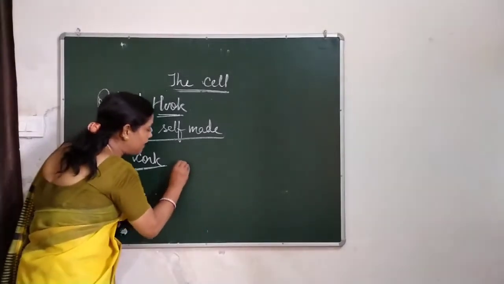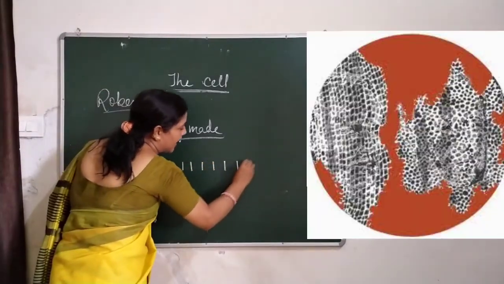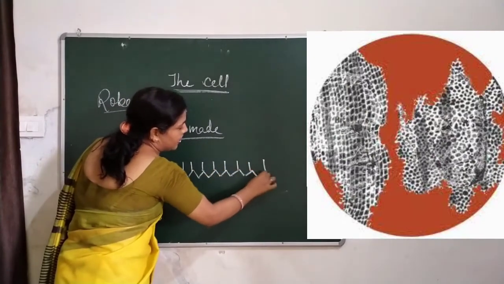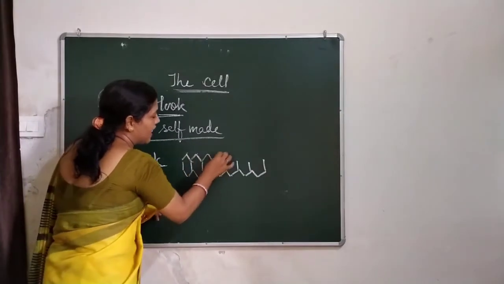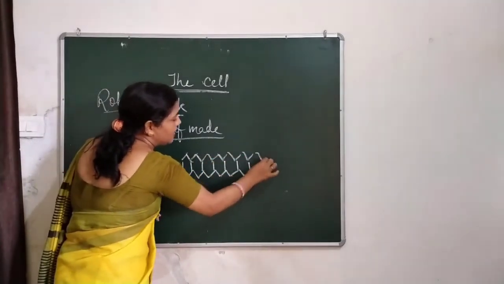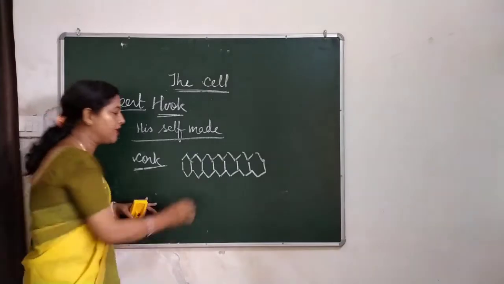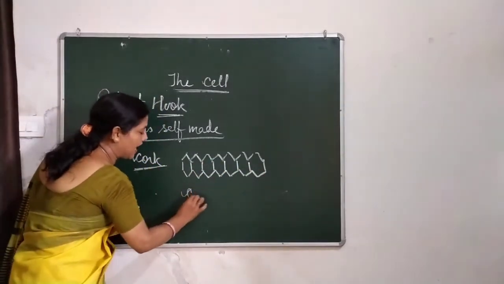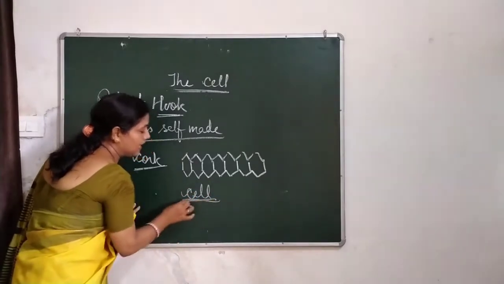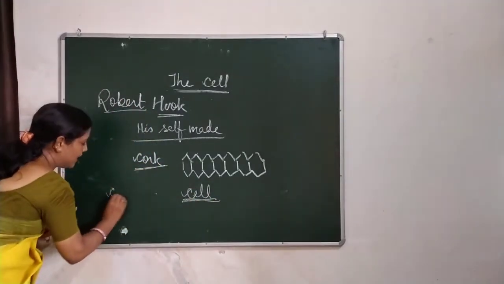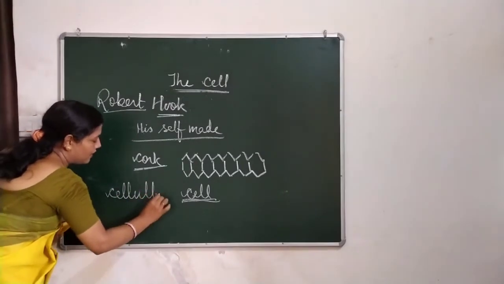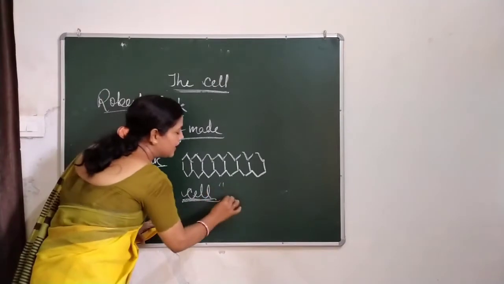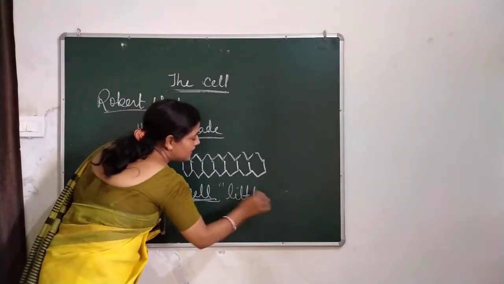And what did he find? He found a room-like structure, having the same shape and same sizes, but nothing was inside. So he coined the name cell. This word cell has come from the Latin word cellula. Cellula means little room.